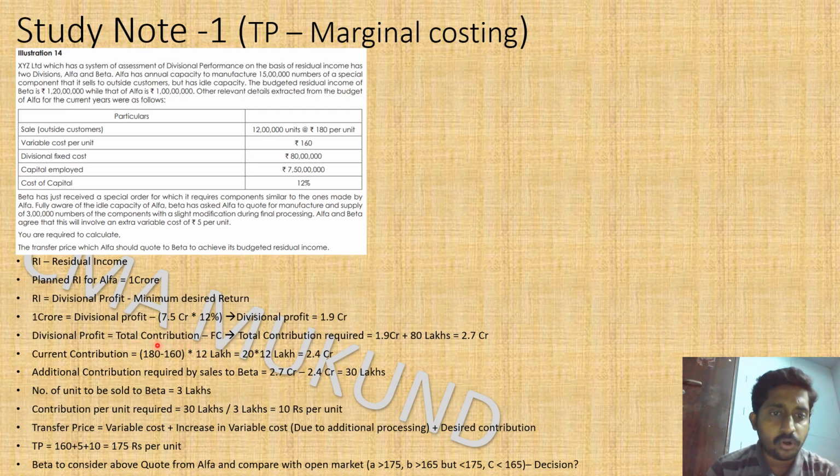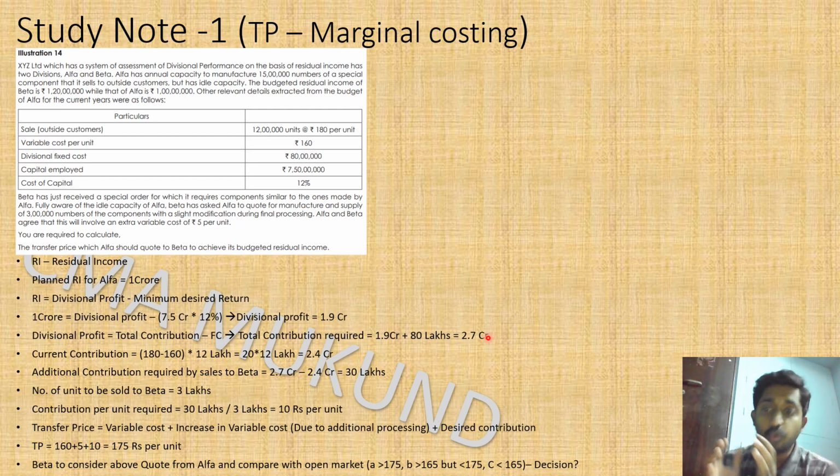So total contribution will be divisional profit plus fixed cost. We know a divisional profit of 1.9 crore is required to make a residual income of 1 crore. Now 1.9 crore plus fixed cost of 80 lakhs is going to be 2.7 crore.